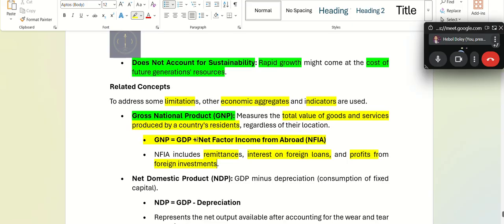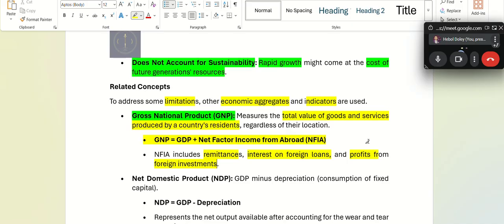What will happen if net factor income is negative? Tell me. If this net factor income from abroad is negative, what will happen? Don't go to NNP and all, and don't focus on any other words.